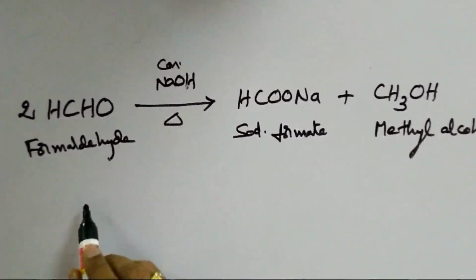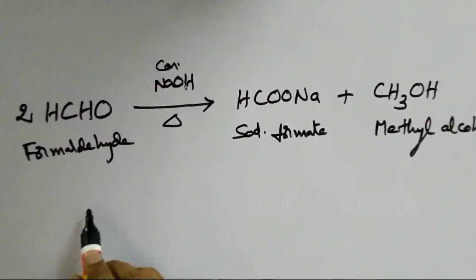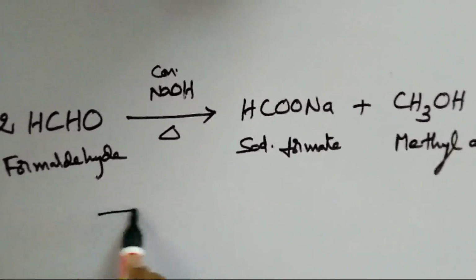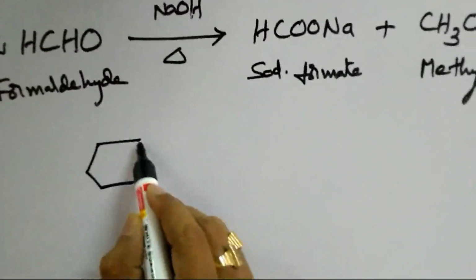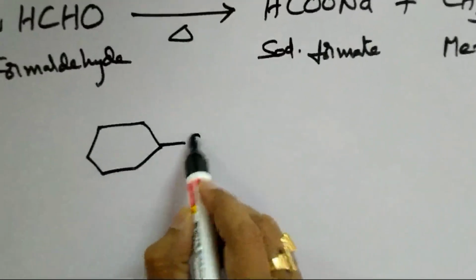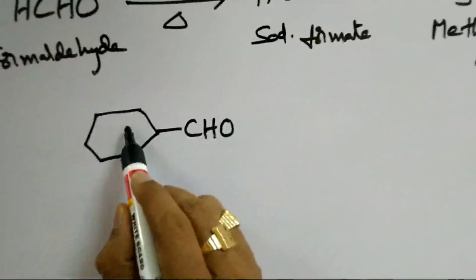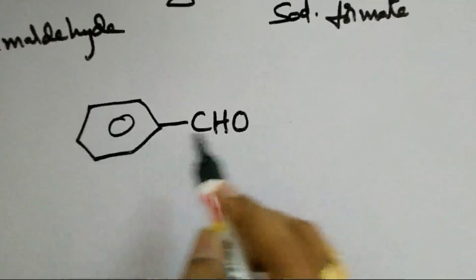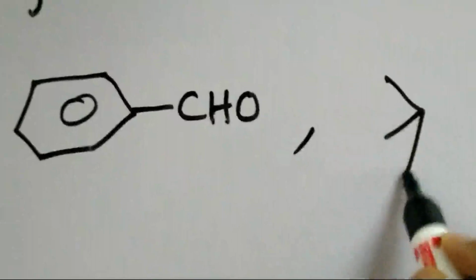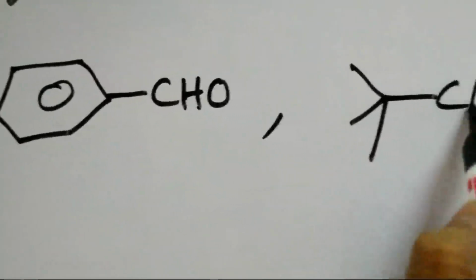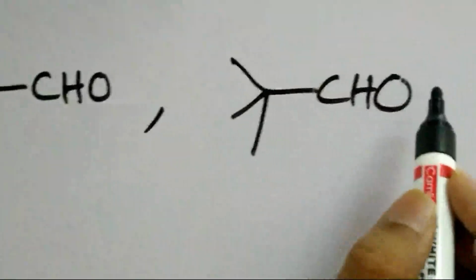Now, what are the other molecules that give Cannizzaro-Roche reaction? For Cannizzaro-Roche reaction, we must not have an alpha hydrogen for the aldehyde. So benzaldehyde can give Cannizzaro-Roche reaction. Trimethyl acetaldehyde also can give Cannizzaro-Roche reaction, etc.